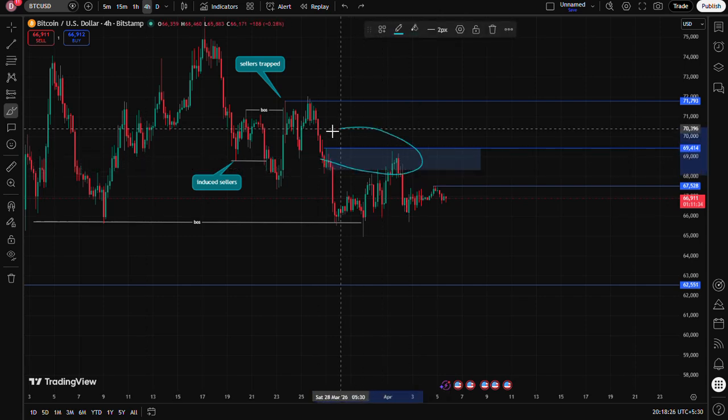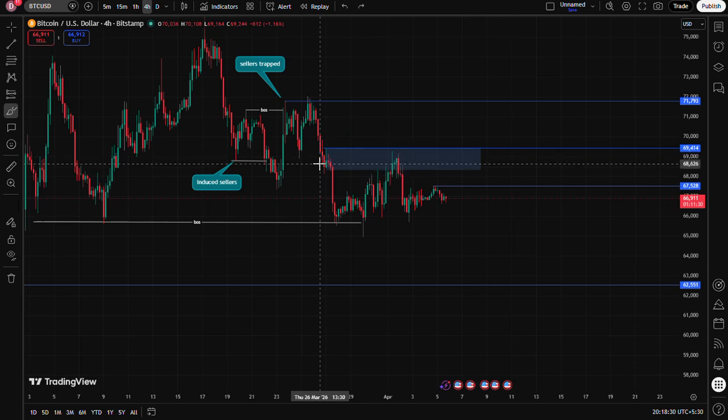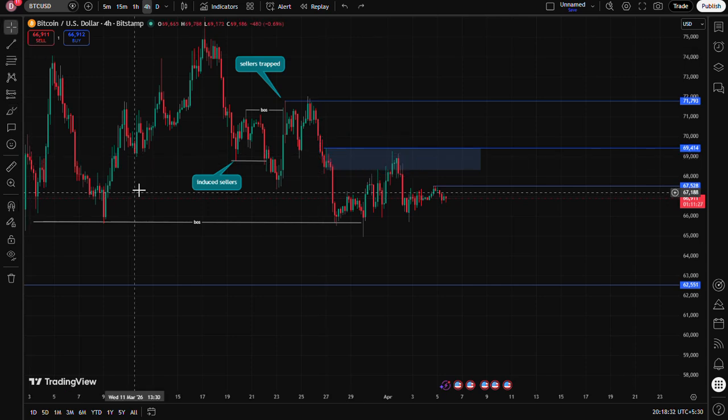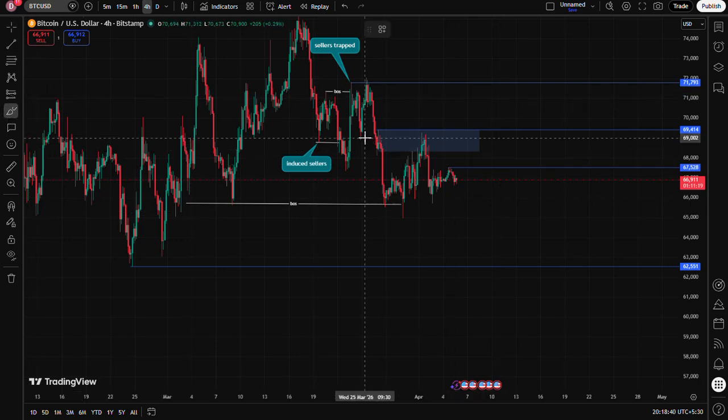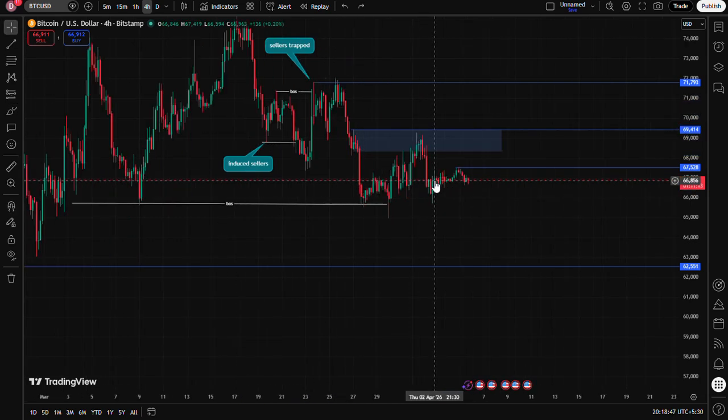The market didn't break out this previous high and respected it. Therefore, we can conclude that sellers are heavily induced in this market. And because sellers are heavily induced, there is a bunch of liquidity. We can target this liquidity for our future level, and we will only target this liquidity if you can see